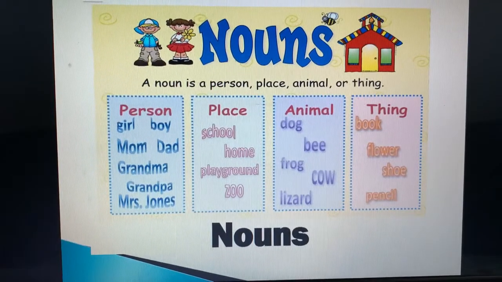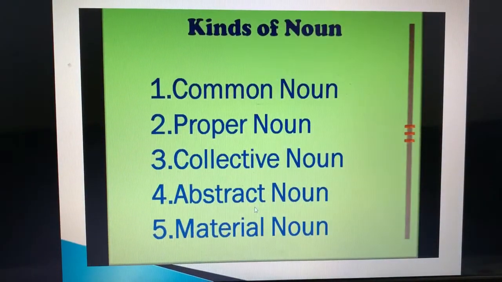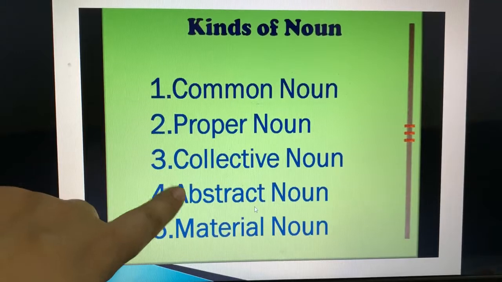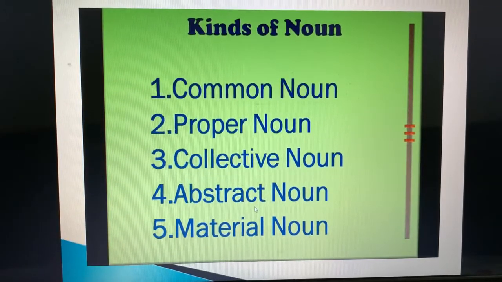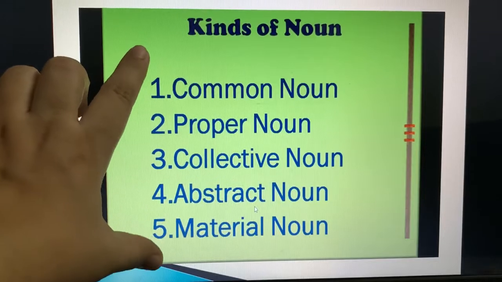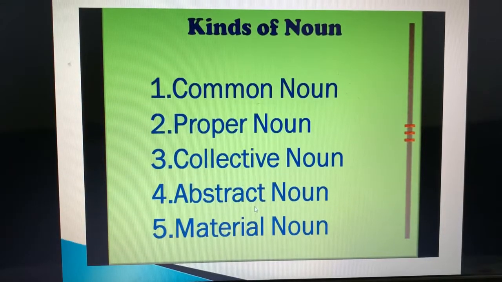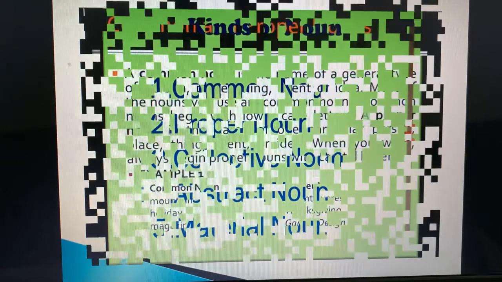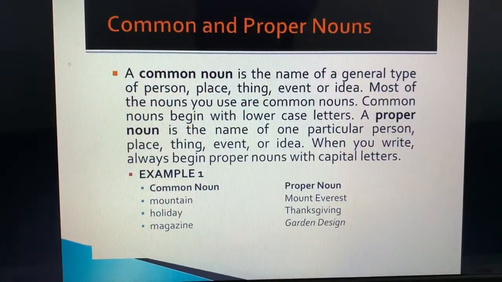Now we are going to study the kinds of nouns. There are basically 5 kinds of nouns, but in our syllabus we have only 4 kinds of nouns. So the first kind is common noun. After that we have proper noun, then collective noun, then abstract noun, then material noun. But in your syllabus there are only these 4 kinds. Material noun is not there in your syllabus. So we are going to start with the common noun and proper noun. After that I will describe the abstract noun and collective noun.